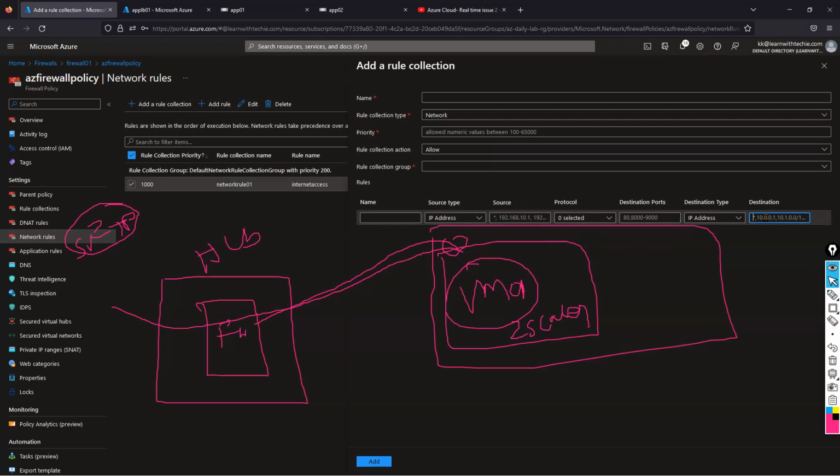For all IP addresses, if it is outbound, meaning all IP addresses, we can keep them in the destination and create a rule. But 100-plus IP addresses we can create. This is not a small thing.